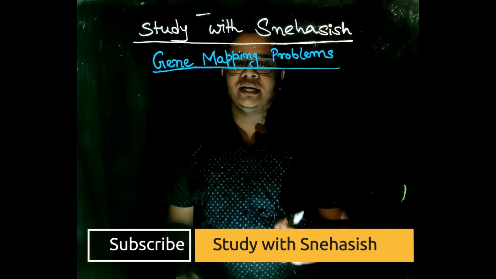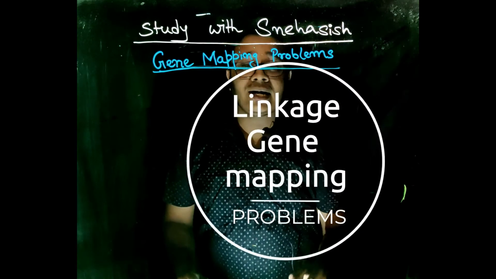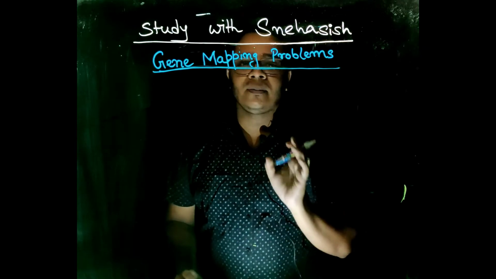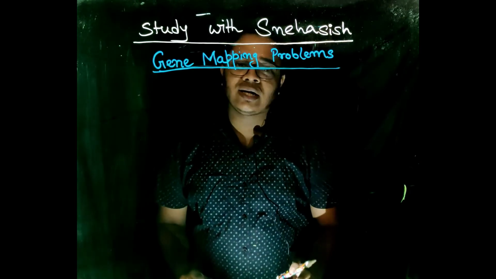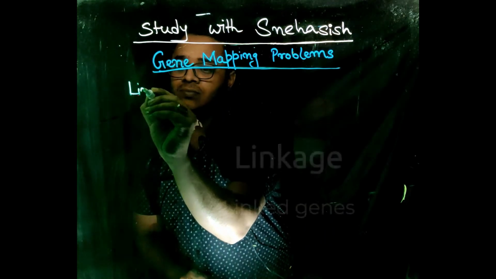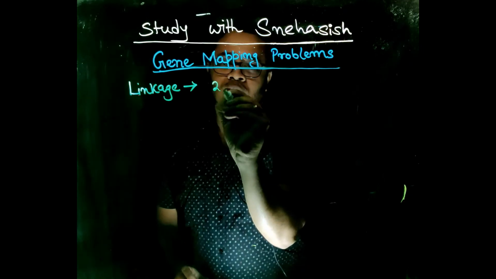Today I will be discussing gene mapping problems. Before understanding gene mapping problems, let's first understand some basic definitions. First is linkage. What is linkage? When two or more